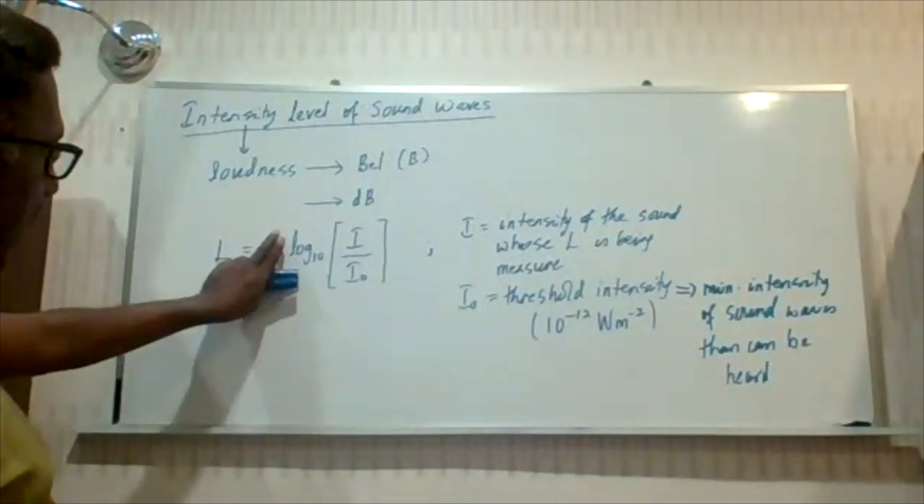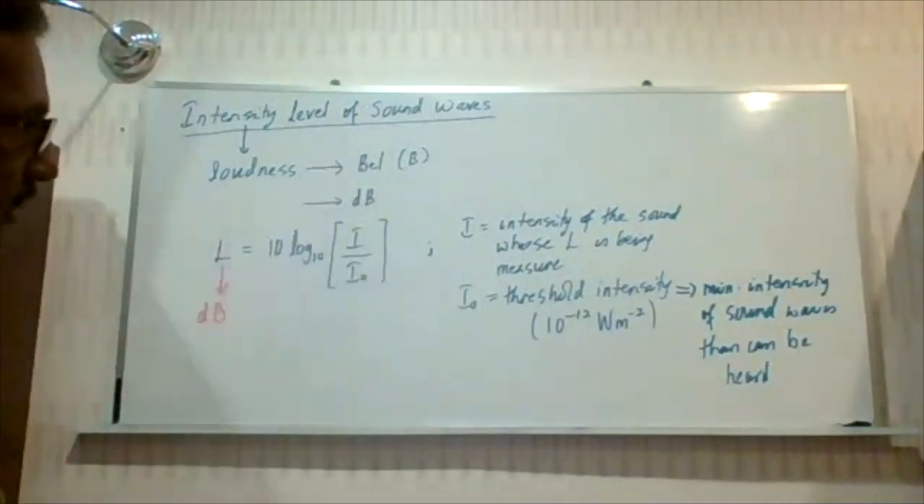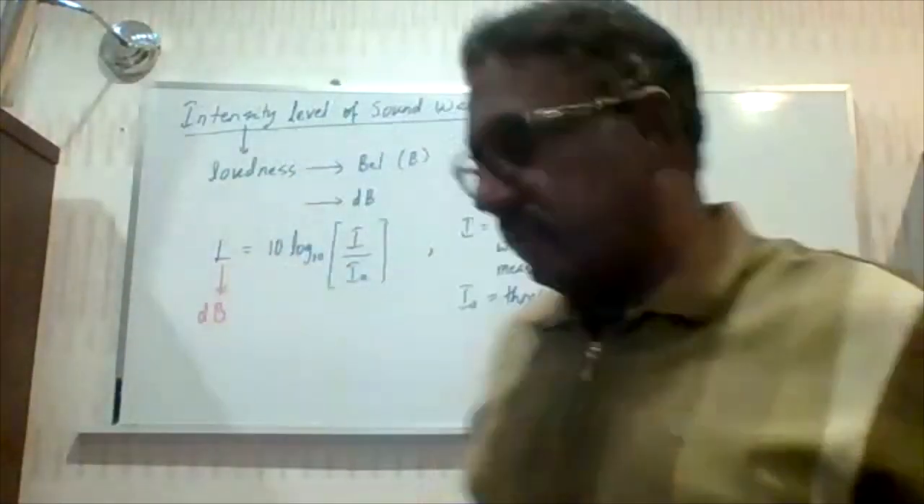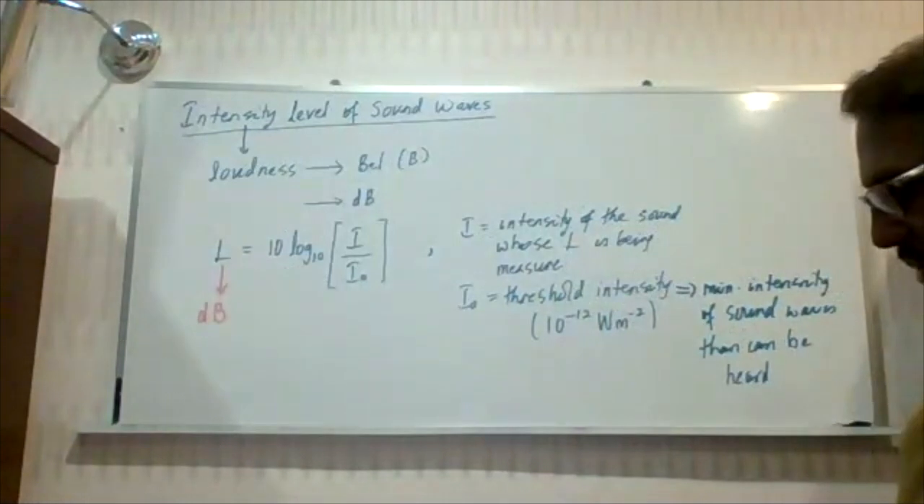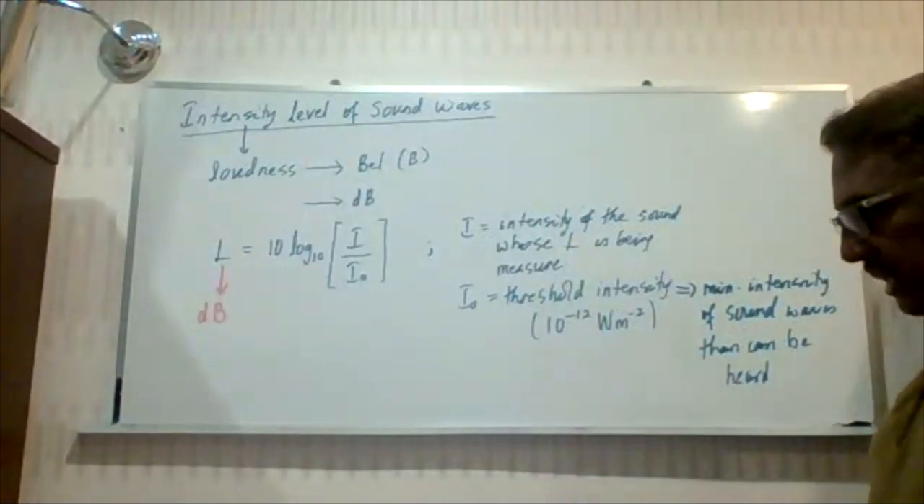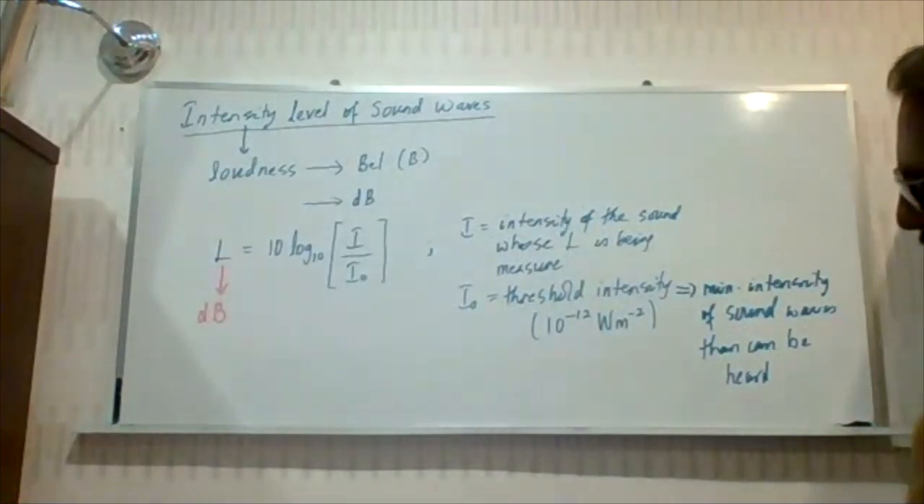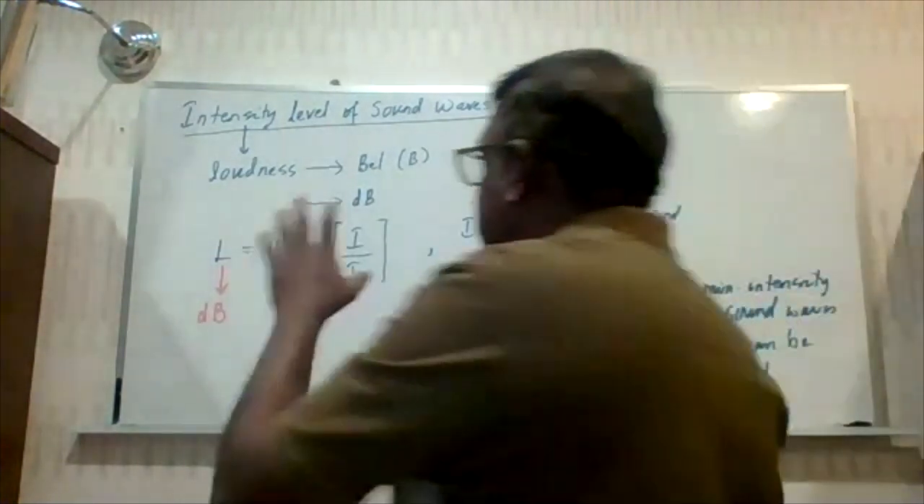So what if you don't have the 10? Then the unit will be bels. So just watch out for all this. It's quite direct. So intensity level is the measurement of the loudness. All right, that's all you need to know in terms of intensity level.